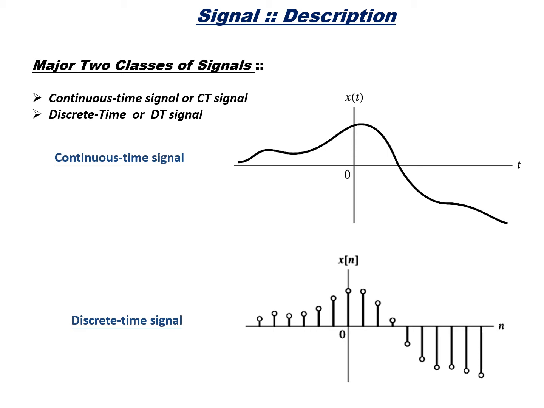Therefore, throughout our syllabus in this course, we will be studying both continuous time signal and discrete time signal, and also the systems by which they are going to be handled, that is a continuous time system when it handles continuous time signal, or a discrete time system when it only handles discrete time signals. Now, what is the relation between continuous time and discrete time signals? How can we obtain a discrete time signal, which is not natural, from a continuous time signal? That we are going to see in the next slide, in a process called sampling.